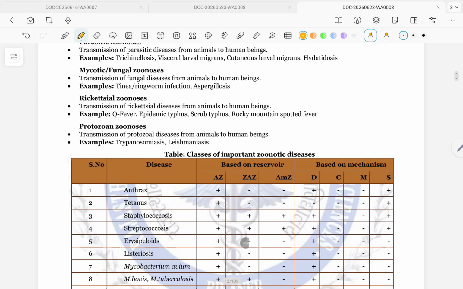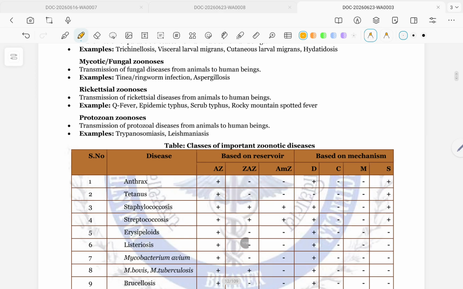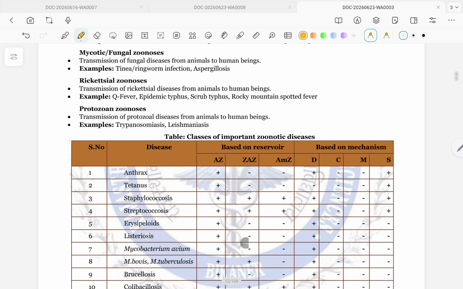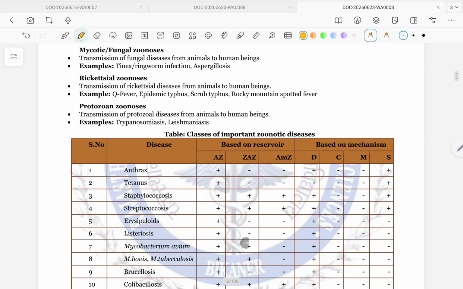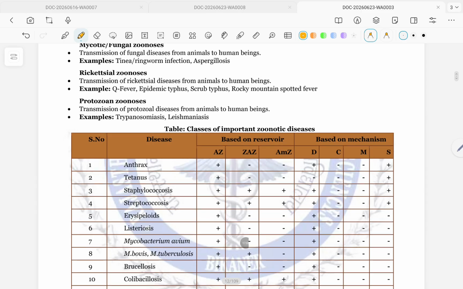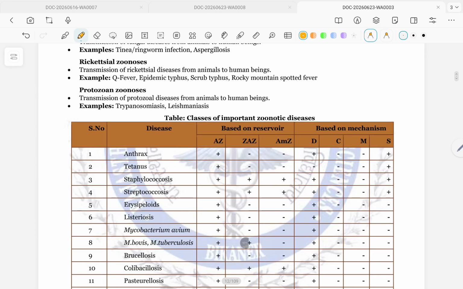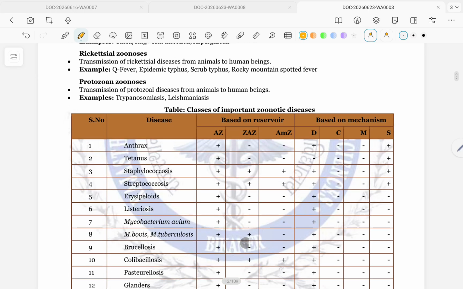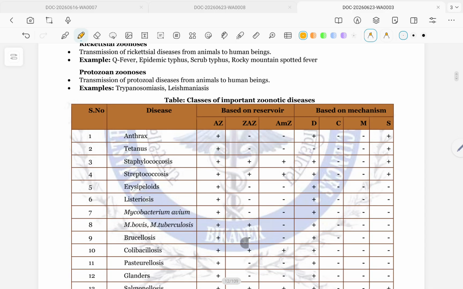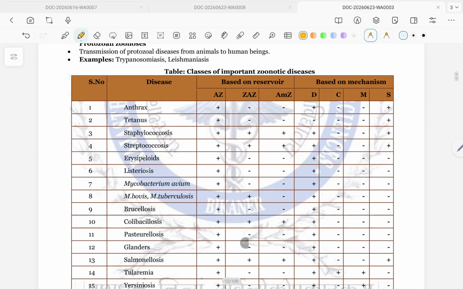Mycotic or fungal zoonosis: transmission of fungal disease from animals to human beings. Example: tinea or ringworm infection, aspergillosis. Rickettsial zoonosis: transmission of rickettsial disease from animals to human beings. Example: Q fever, epidemic typhus, scrub typhus, Rocky Mountain spotted fever. Protozoan zoonosis: transmission of protozoal disease from animals to human beings. Example: trypanosomiasis, leishmaniasis.